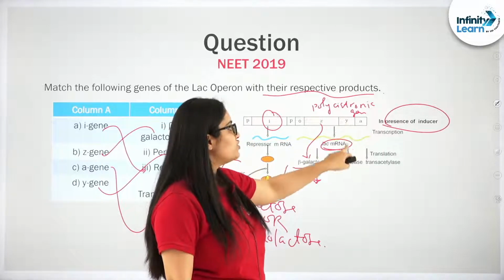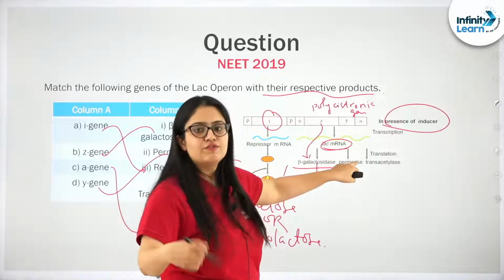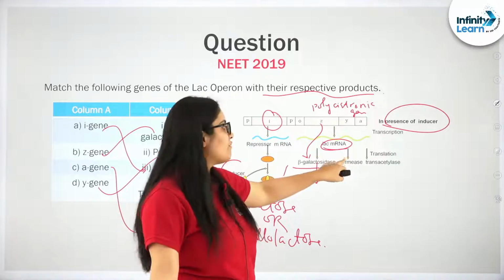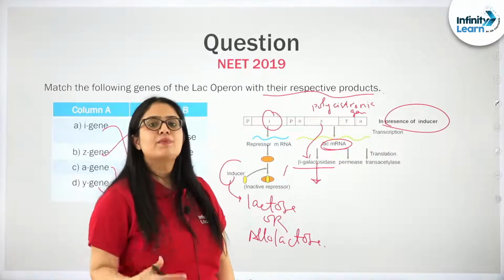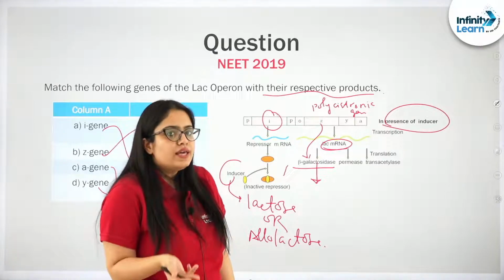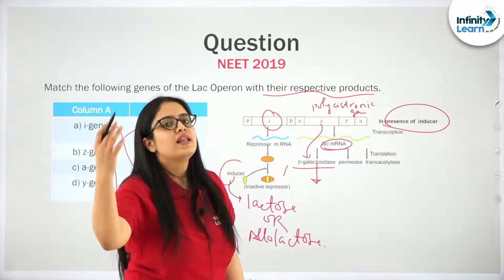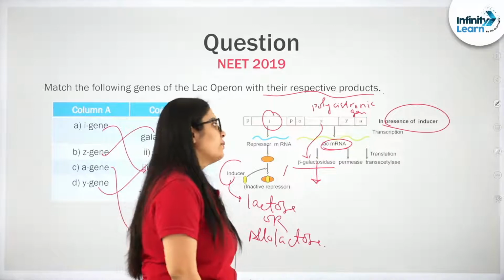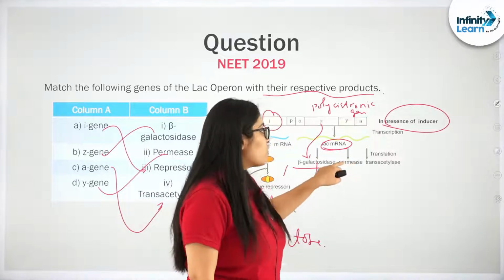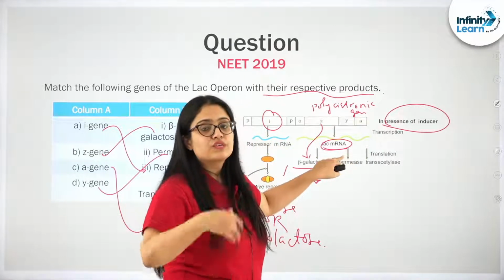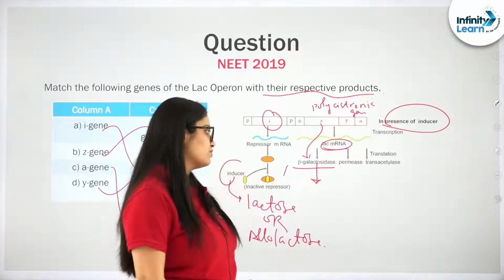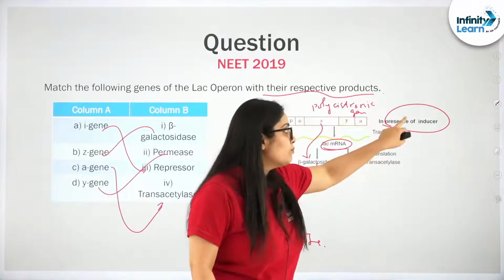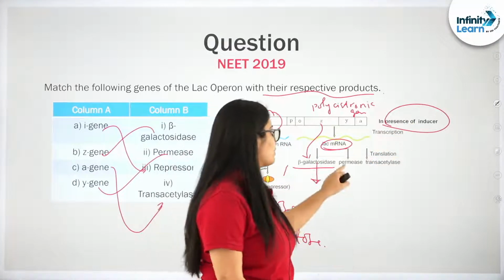So, from this Y gene there will be formation of a protein that will fold and form finally an enzyme known as permease that will help in increasing the permeability of the E. coli or bacteria, so that lactose can enter inside the cell. Other than lactose, it will also help in increasing the permeability for beta galactosides also. Both can act as an inducer for this operon.